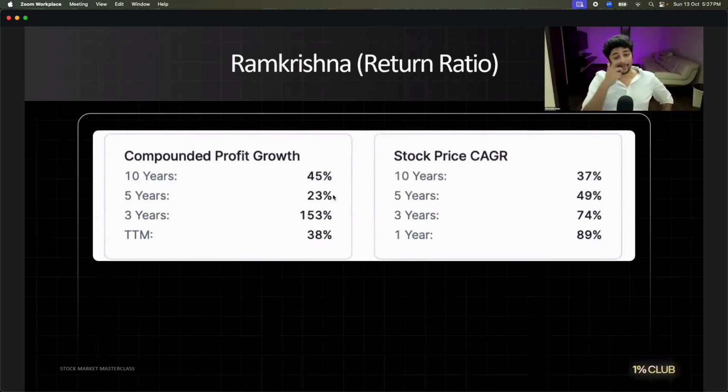Now, to give you more information about what Ramkrishna Forgings does, they are basically a company that makes nuts and bolts and different types of casting elements for railway companies and automobile companies. That is what they do. For all railway and automobile companies, they make the spare parts.